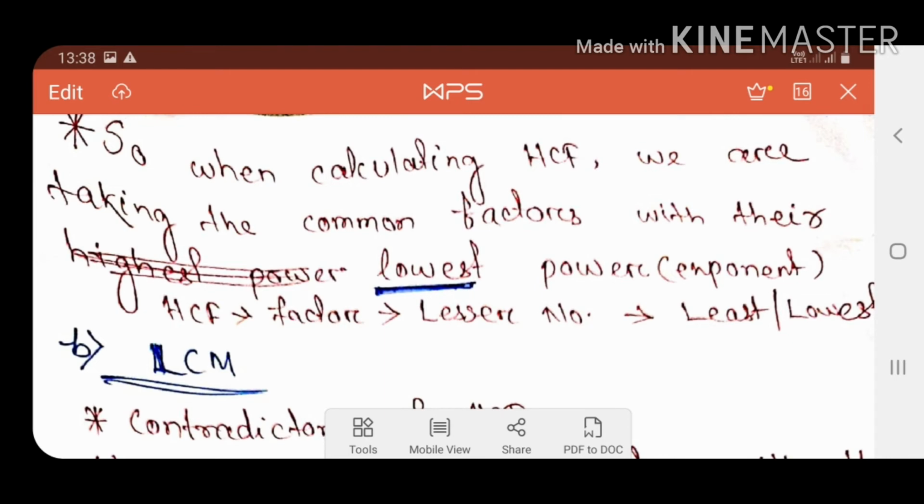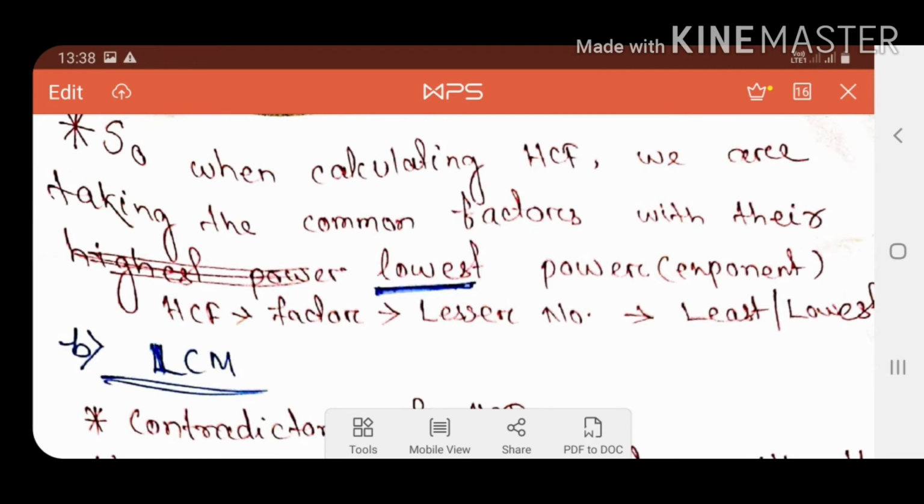To summarize all the steps I have discussed: first we will prime factorize the numbers and write them along with the exponents. Then when calculating HCF, we will first check which factors are common, then we will take the common factors along with the least exponent or least power, then we will multiply them to get the HCF. Just for reference, HCF means highest common factor. So, here we are calculating a factor, and a factor means it is a lesser number.